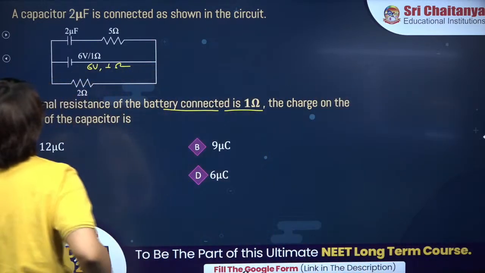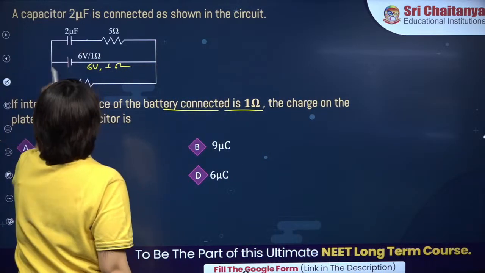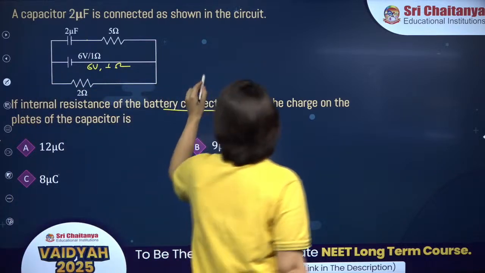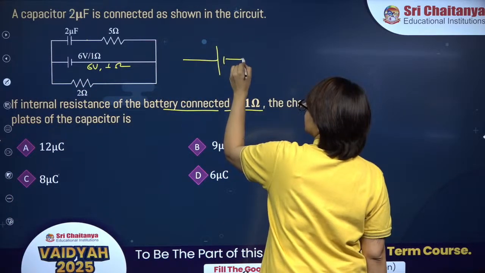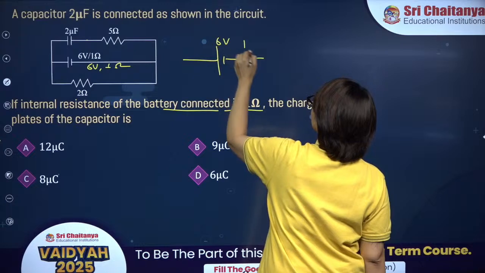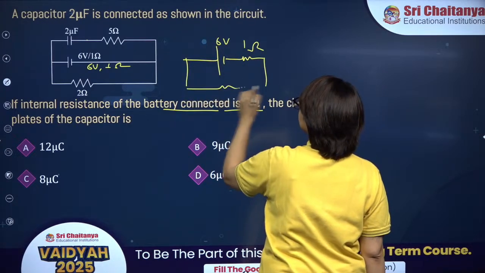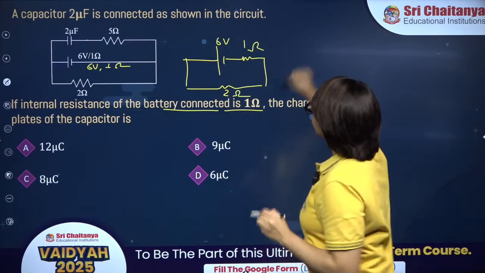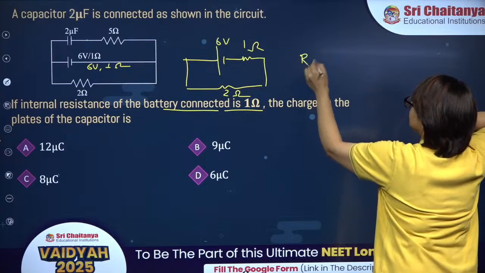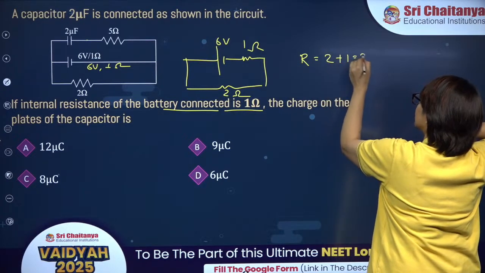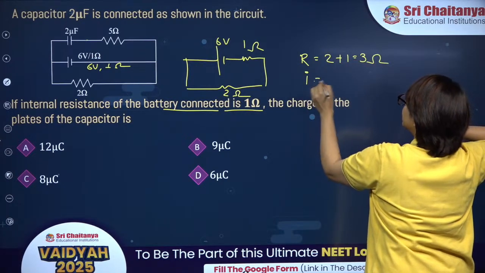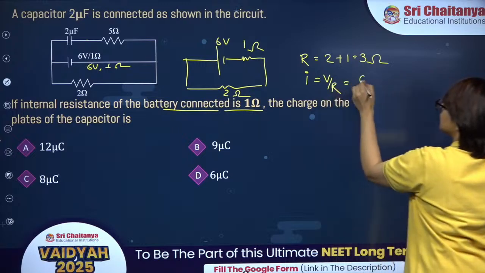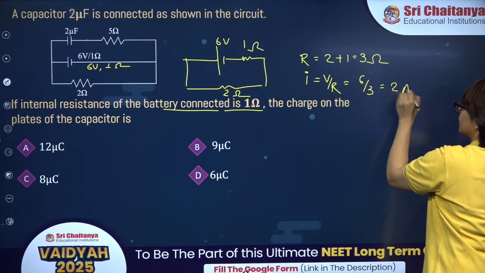In steady state, there will be no current through this branch, right? So, the circuit will be like this. 6 volt, 1 ohm, and this is 2 ohms. So, total resistance in the circuit is 2 plus 1, that is 3 ohms. So current is V upon R, which is 6 upon 3, that is 2 ampere.